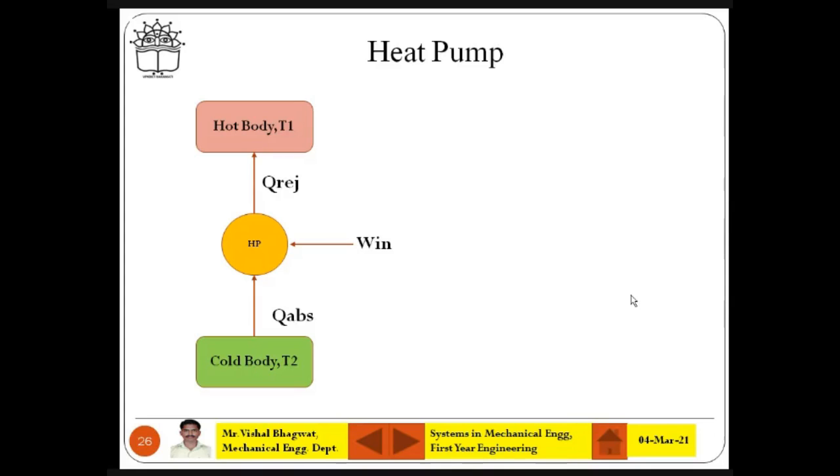Q rejected. QREJ. Q reject. Q1 at T1 will be a desirable effect. Why? Because you need to get a terminology. You need to understand the terminology. You are learning. You are concentrating on heat pump.